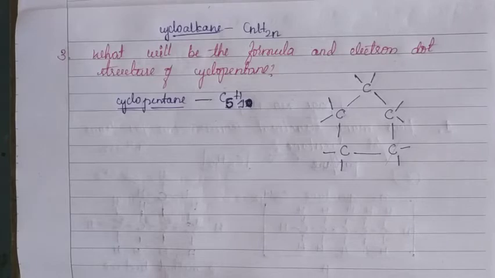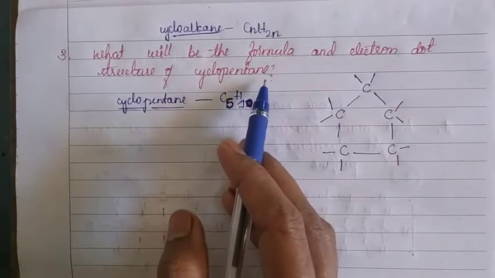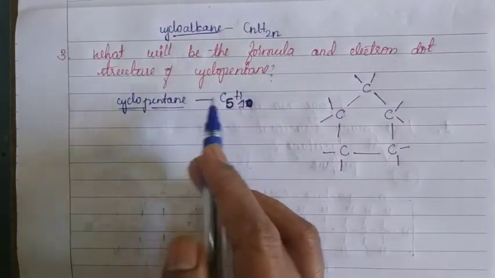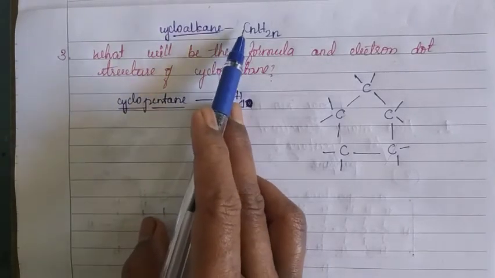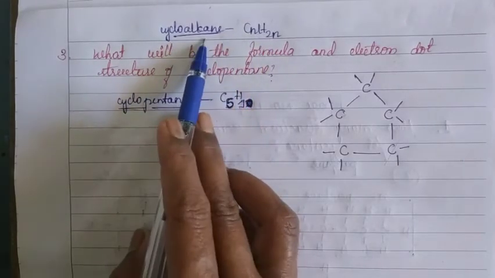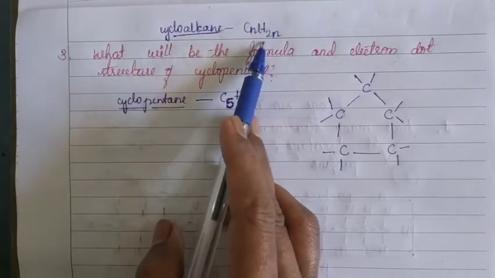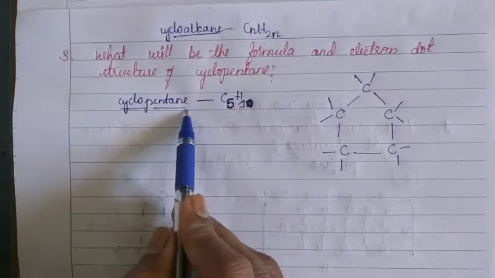Children, now come to the third question of the same page number. What is being asked in this question? What will be the formula and electron dot structure of cyclopentane? Let us first write the molecular formula for cyclopentane. For cycloalkanes, the general formula is CnH2n. By using this general formula, we can calculate the molecular formula for cyclopentane.